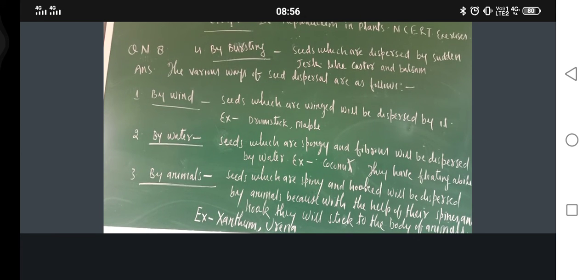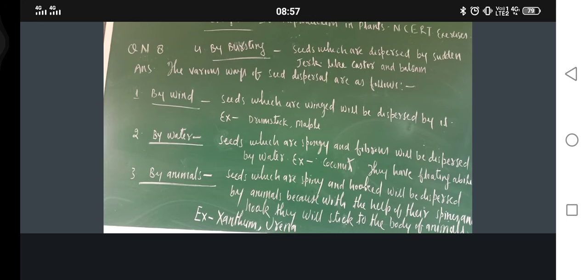Even if plants are grown by scions, you have to plant them in soil, then only they will grow. Bryophyllum leaves, too: you have to transfer a leaf from one place to another, then only the plant will grow in the new place. So human intervention is very much required in asexual reproduction.